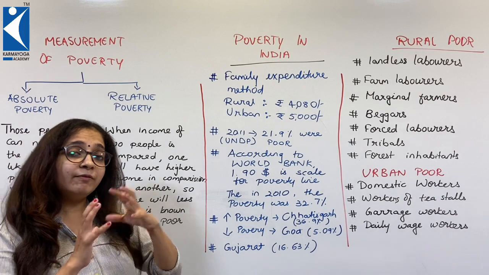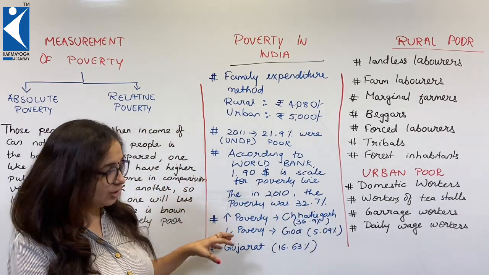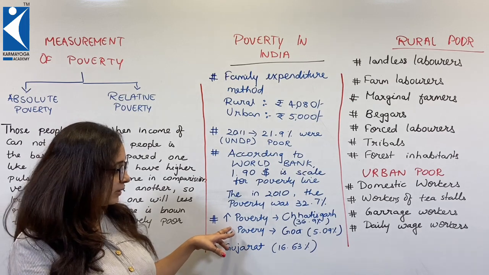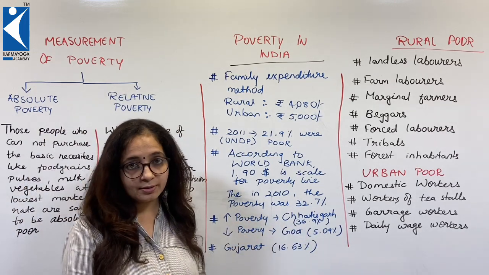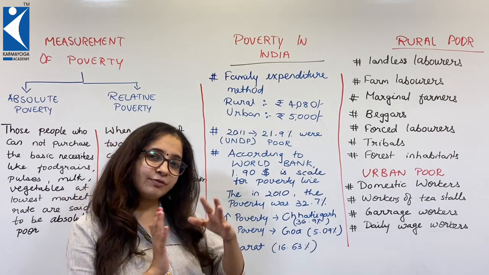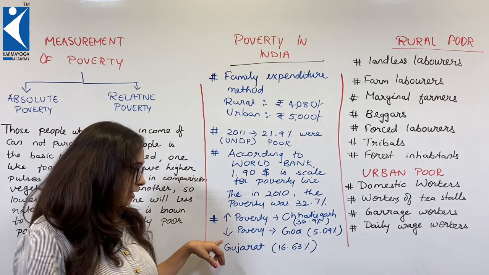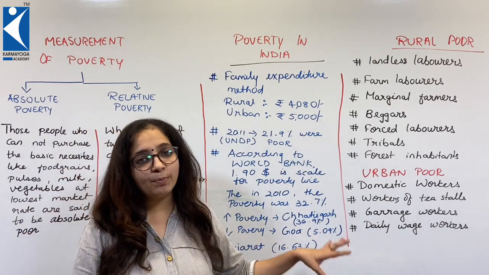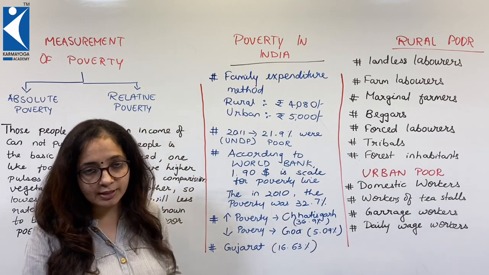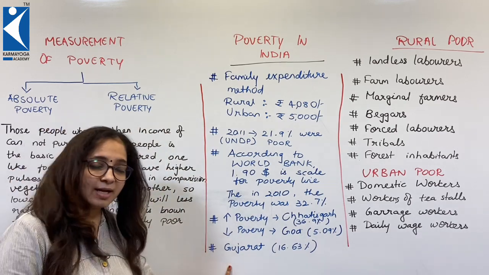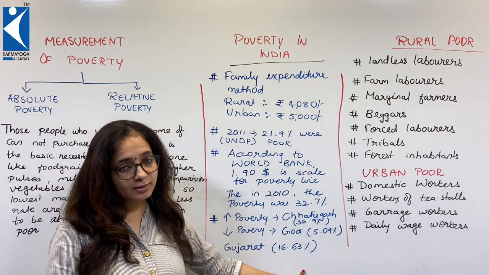Now, which states have more poor and which have fewer is mentioned here. The highest poverty in India is in Chhattisgarh, that is 36.9%. So we can roughly say that out of every 100, about 37 live below the poverty line. And the least poverty is in Goa, only 5.09%, that is only 5 out of 100 live below the poverty line. So far as Gujarat is concerned, in Gujarat it's 16.63%.